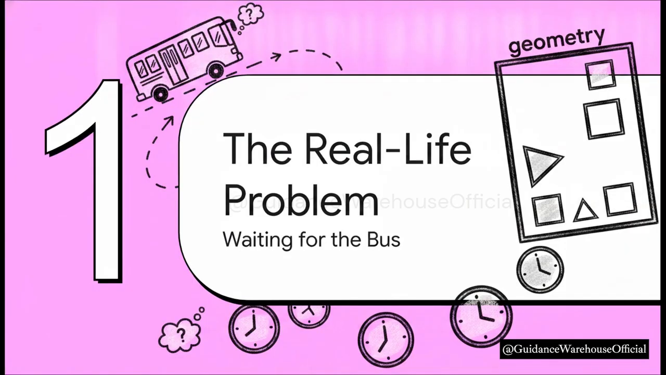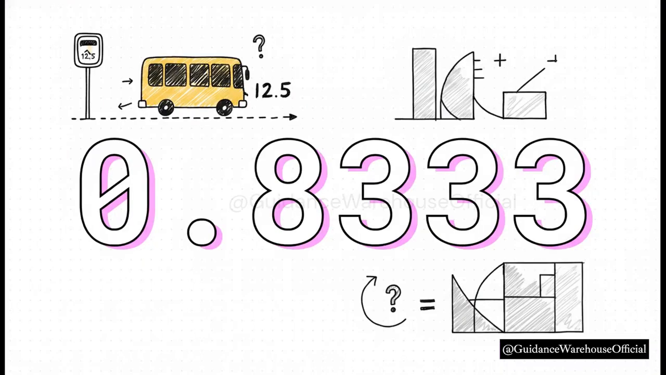Section 1. The real-life problem. So, to solve our bus stop mystery, we actually just need to treat probability like geometry. Specifically, we're going to think about it just like finding the area of a perfect rectangle. The exact answer to our question? It's 0.8333. Yep, that means there's an 83.33% chance you'll be waiting less than 12.5 minutes.